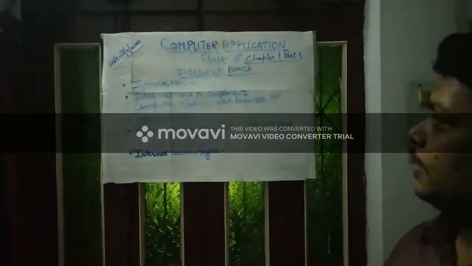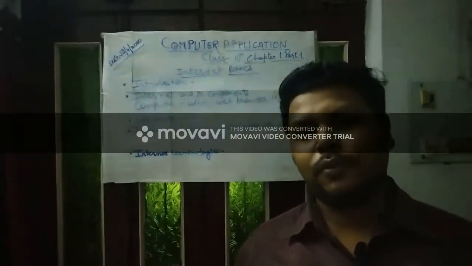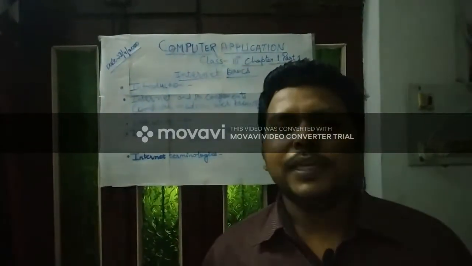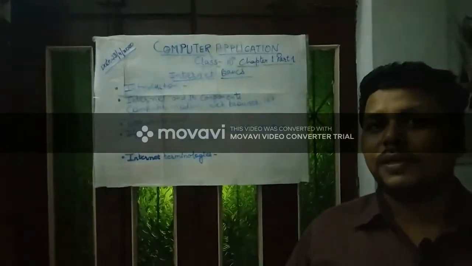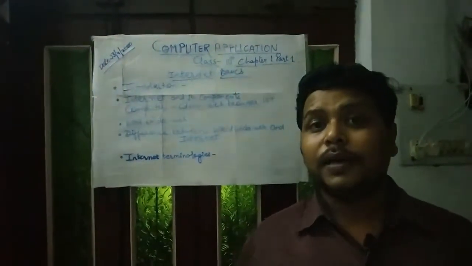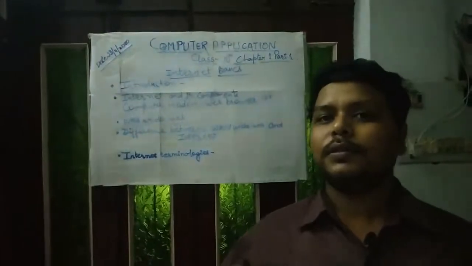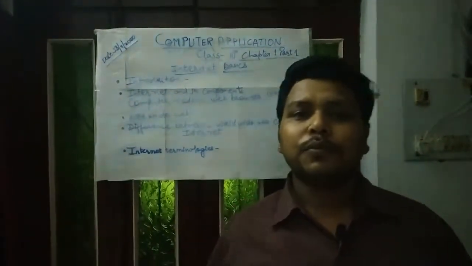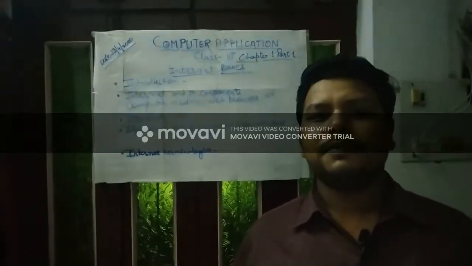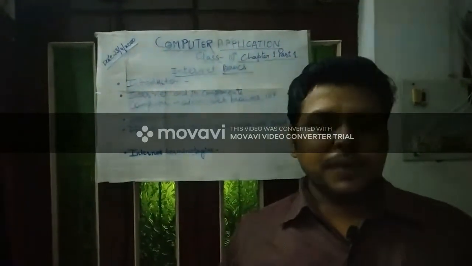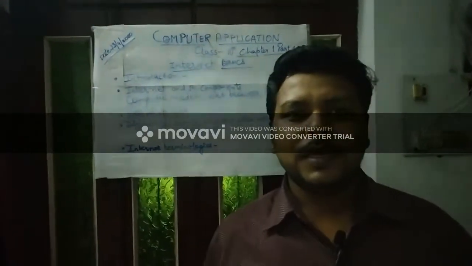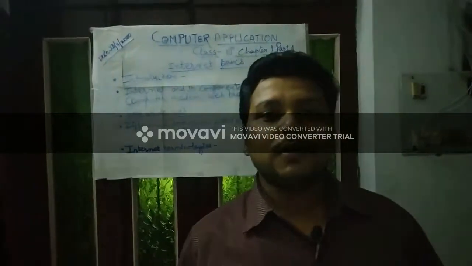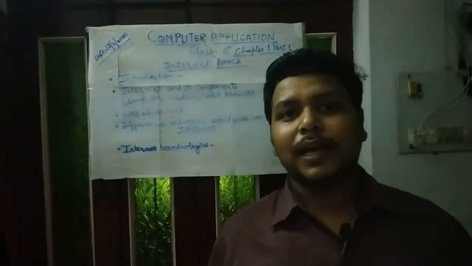Next is internet and its components. Components of internet are computer. For using internet, the basic component is computer. You can't use the internet without the computer, or it may be a form of computer like laptop, mobile phone, smartphone, whatever it is. The second is network, means ISP. The company which provides us network or connection of network is ISP.